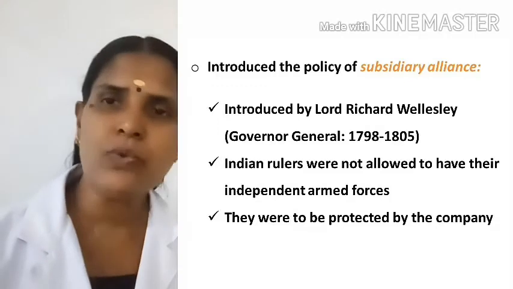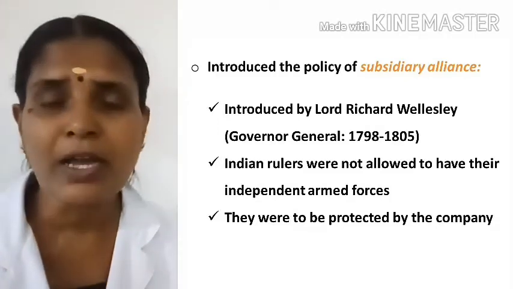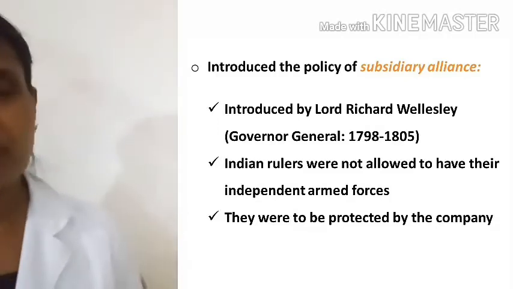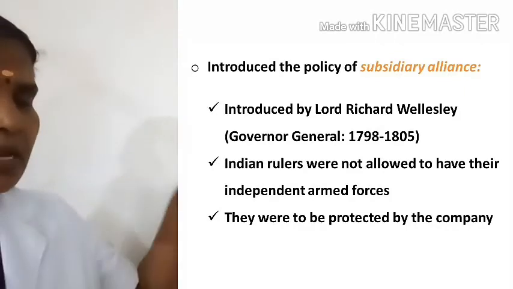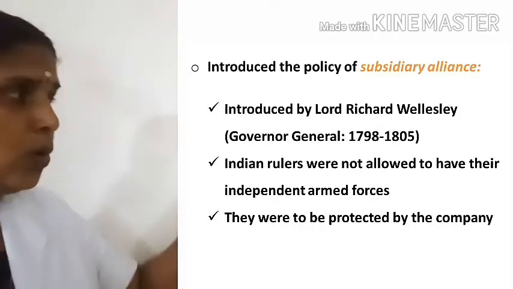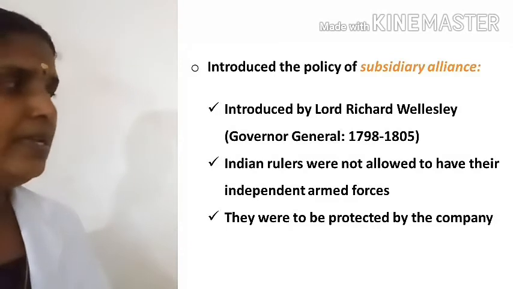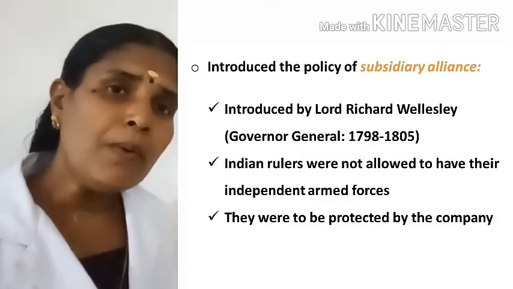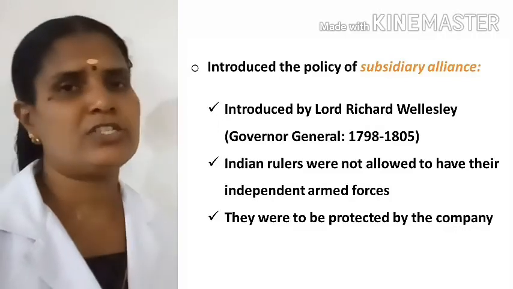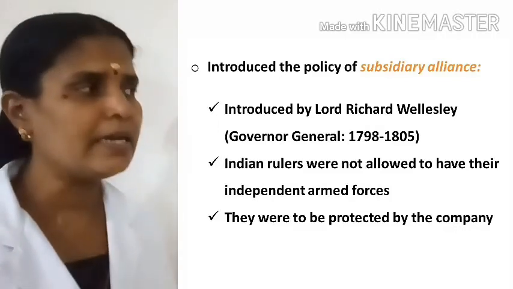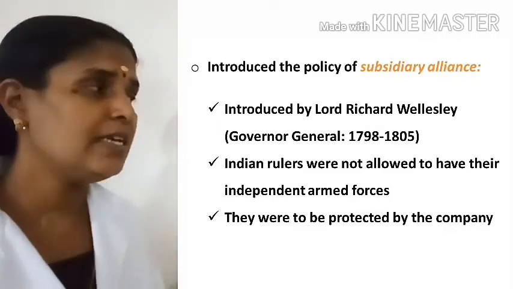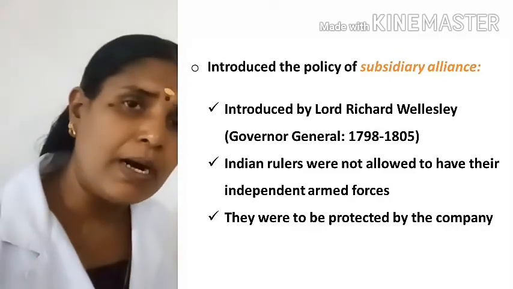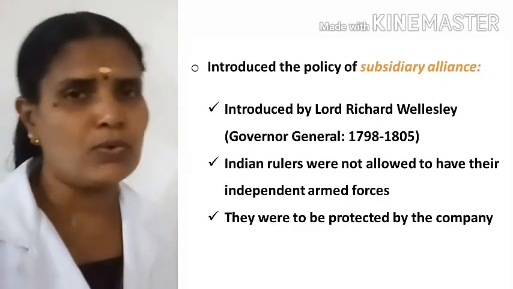Indian rulers were not allowed to have independent armed forces. Please listen, what is meant by subsidiary alliance? According to the subsidiary alliance, the Indian rulers were not allowed to maintain their own military. Instead, they were protected by the company forces.